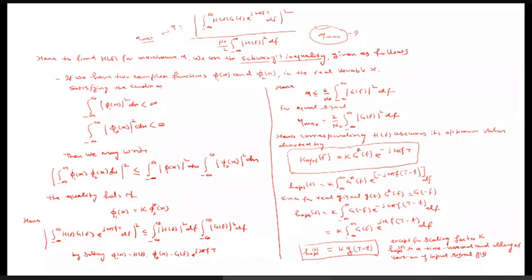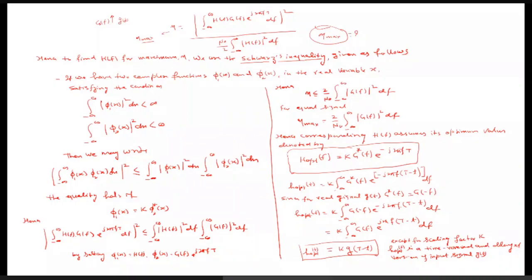And once that is maximum, from that we can calculate the h(t) or H(f). No problem. If you are able to calculate this H(f), then just by taking the inverse Fourier transform of that, we can calculate the h(t). And if you are able to calculate the h(t) first, then no problem, just by taking the Fourier transform of that, we will be able to calculate the H(f). So our aim is to maximize this eta for the given G(f). This G(f) is given. As I told you, the receiver knows which g(t) we have transmitted. So g(t) is known, and definitely G(f) is also known.